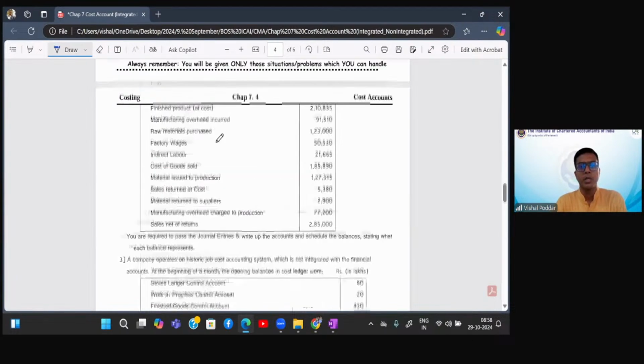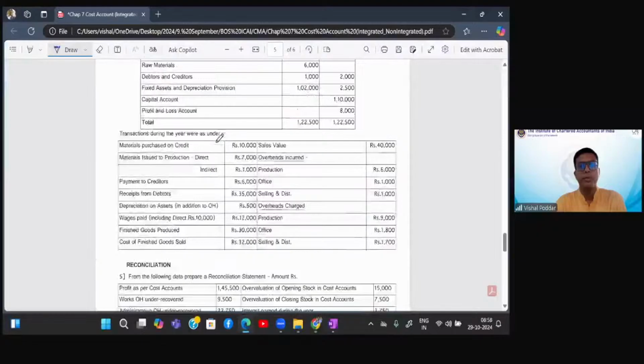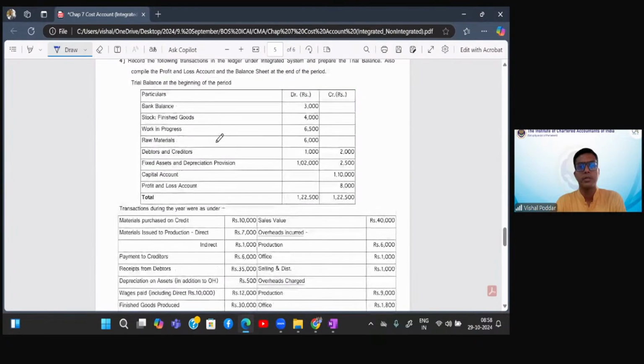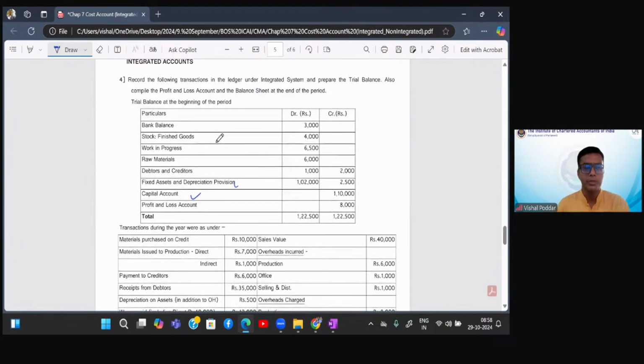Similarly, if in the opening balances they have given, is this clear, students? How to identify whether the question is integrated or non-integrated? So depending upon what opening balances are given.